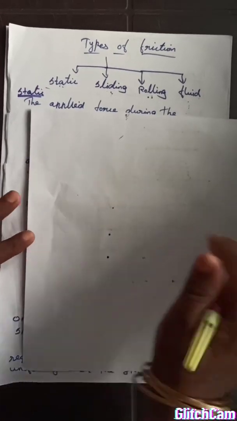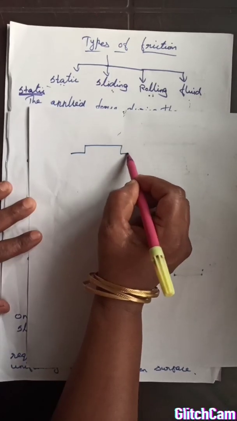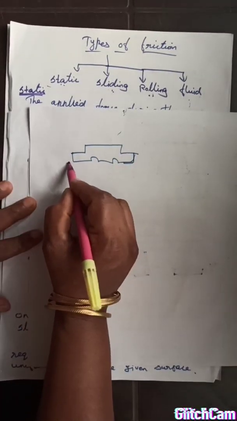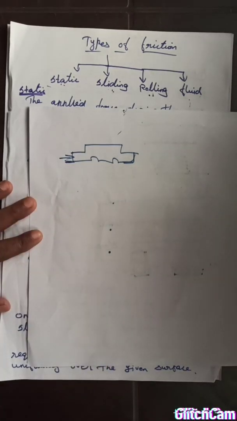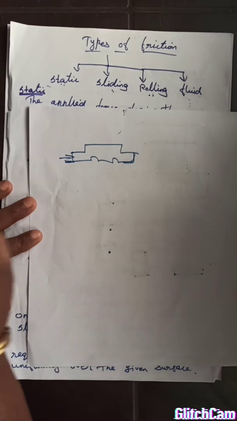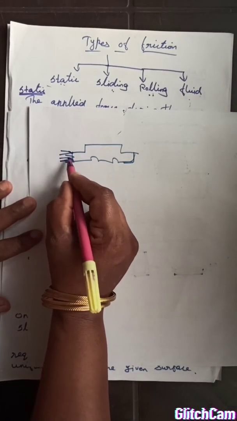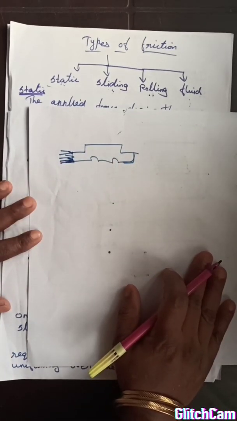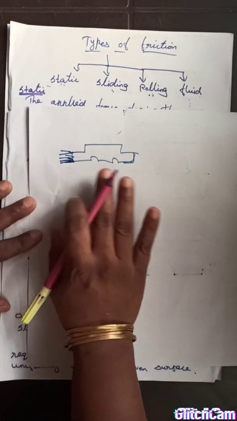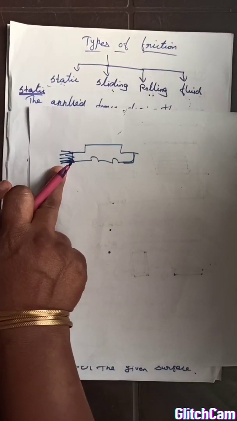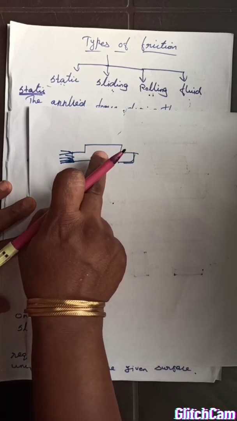For example, imagine this is a big car. The car has some starting problem. So what are we doing? We try pushing the car to start, isn't it? Imagine 3 or 5 persons are pushing. Does the car suddenly start moving? No. The car doesn't start. It does not change its place. Still they are applying force, but there is no movement in the car.